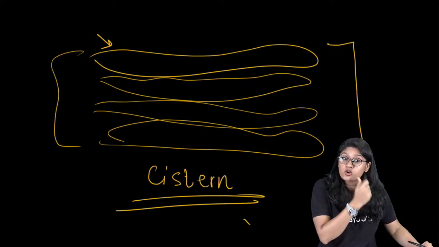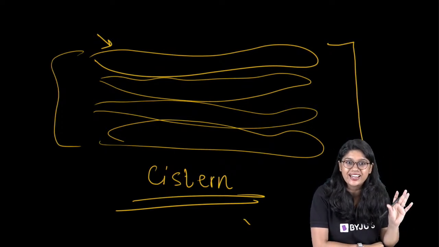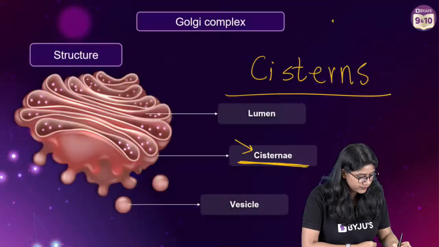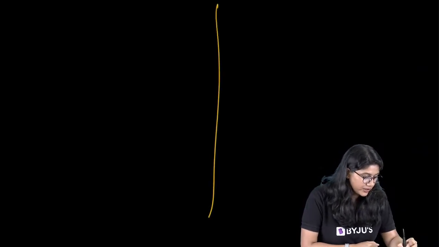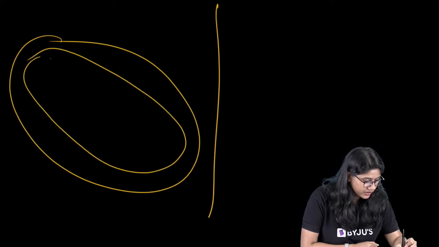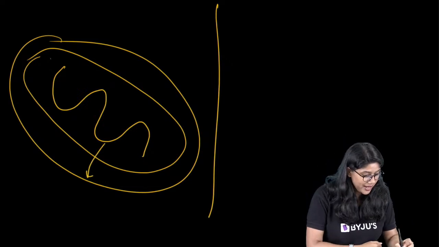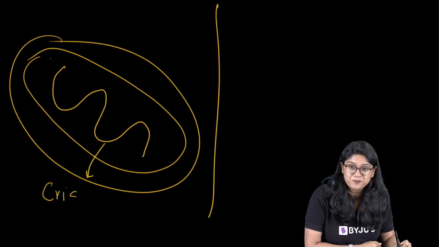And what do we have in the mitochondria? The folds. Now it's very clear, right? So we can compare the structures also. In the mitochondria, it doesn't look like a mitochondria, I'm really sorry, but we have these folds. What do we call them?